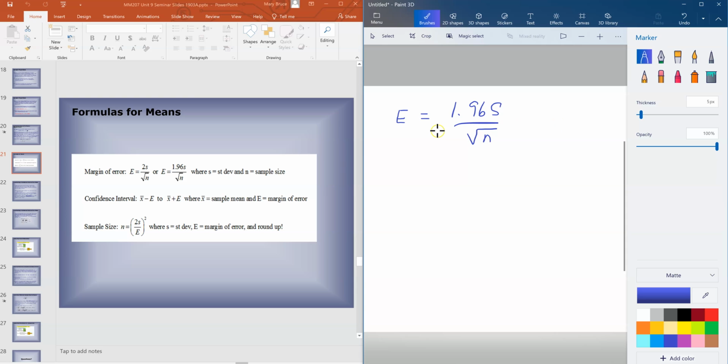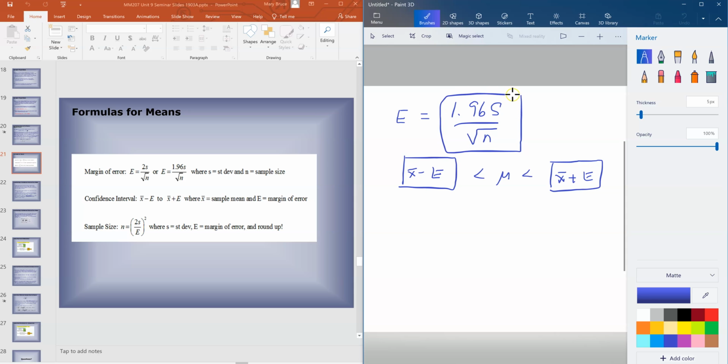And once you get that E, that margin of error, to get the confidence interval, you then do X bar minus E, and whatever that value is, you'll put it in the lower left-hand box, less than the mean, less than the, and then in the right-hand box, you'll be putting the X bar plus the E. But you've got to be able to calculate the E first, which is this top formula up here that I gave you.